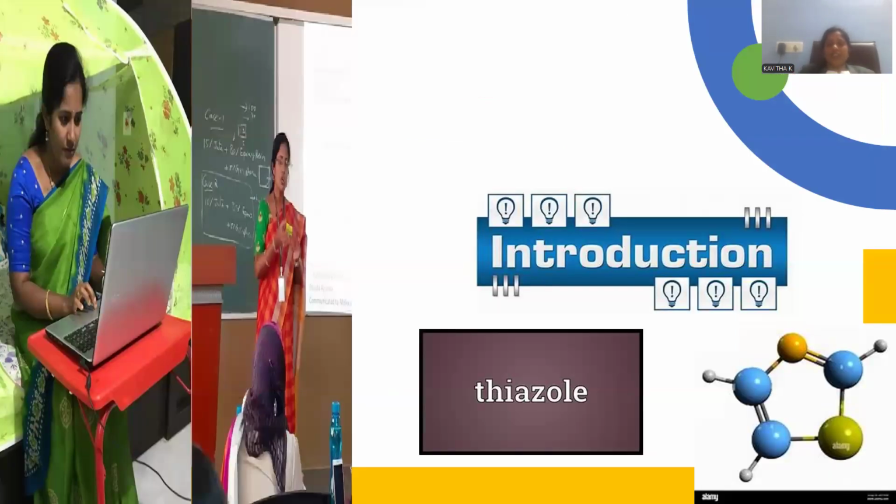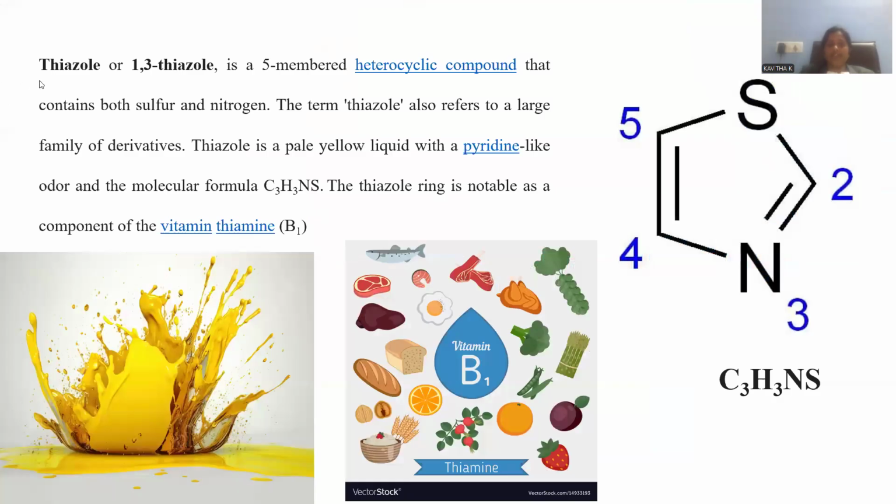Let me enter into the segment called Introduction to the Thiazole. How can we introduce this thiazole? Thiazole, which is officially called 1,3-thiazole in accordance with the IUPAC nomenclature. At position 1 and position 3, we have heteroatoms, respectively sulfur and nitrogen, and this is the way numbering is provided. It is a 5-membered heterocyclic compound. 5 atoms are allocated, and the heteroatoms correspond to sulfur and nitrogen.